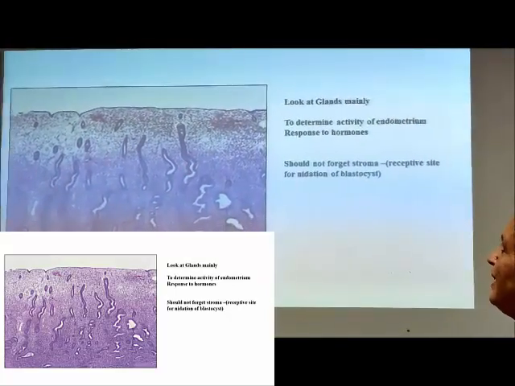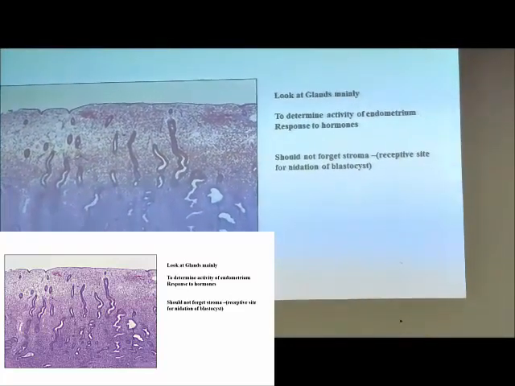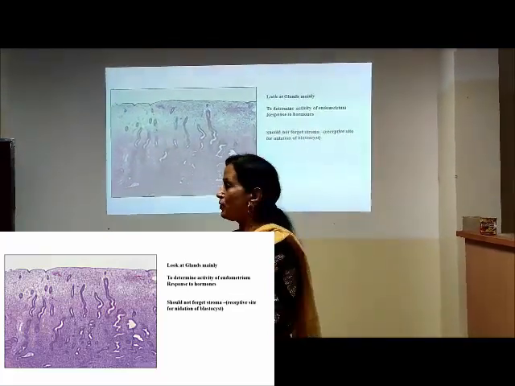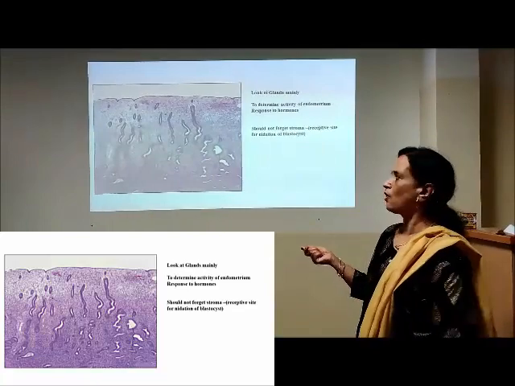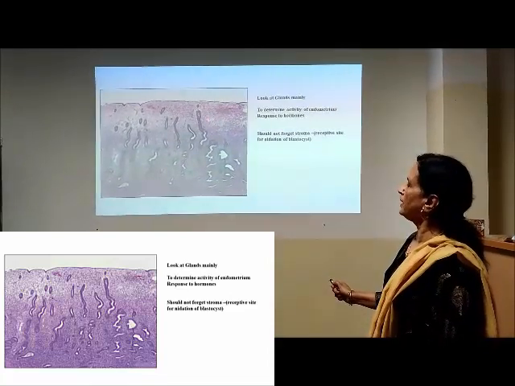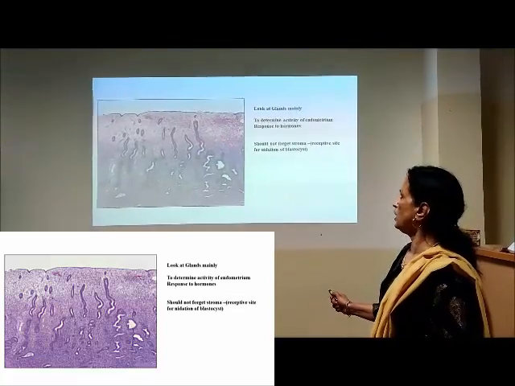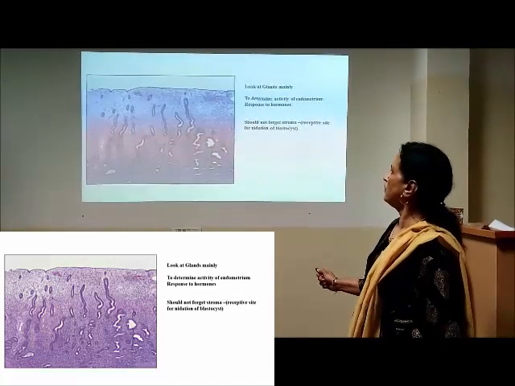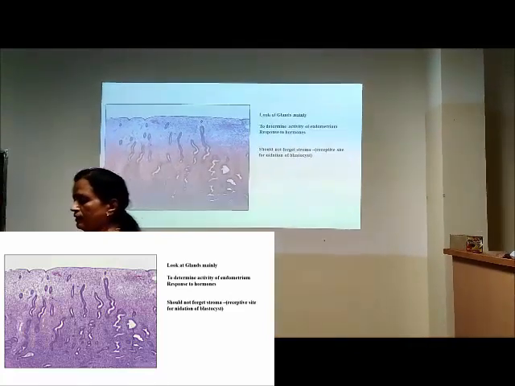These are glands, endometrial glands. Then how are these endometrial glands present in the mucosa? The glands need to be supported, so we see the endometrial stroma supporting. For nourishment and nutrition, there are a lot of spiral arterioles within. So two important things that we have to see in the endometrium are endometrial glands and the stroma. We give importance mainly to the endometrial glands, but of course we should not forget the stroma, because that is the receptive site for nidation of the blastocyst.